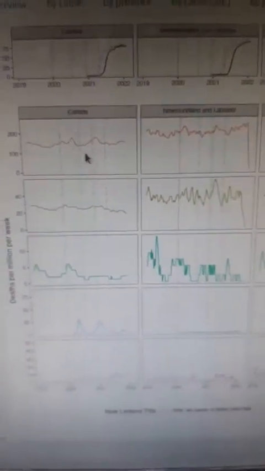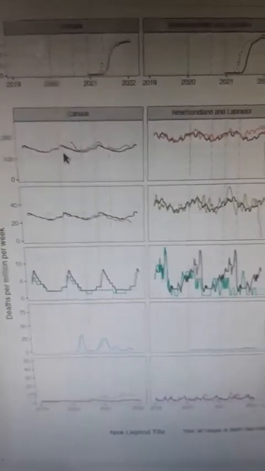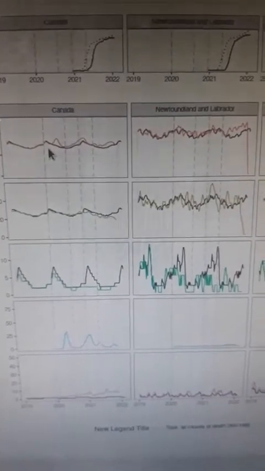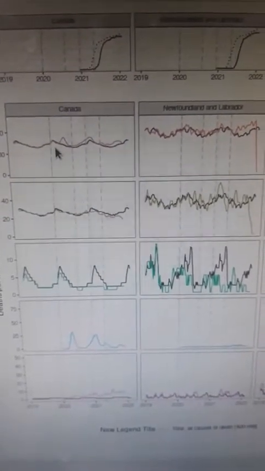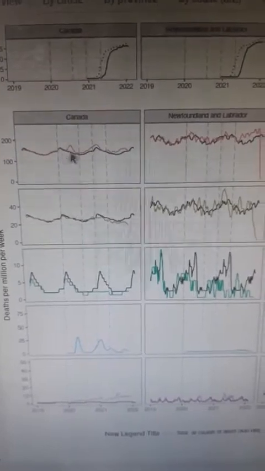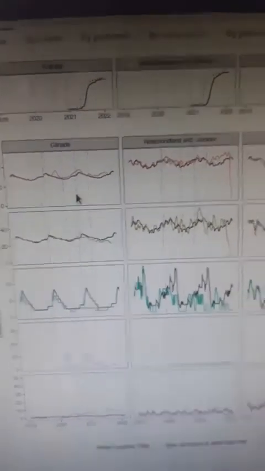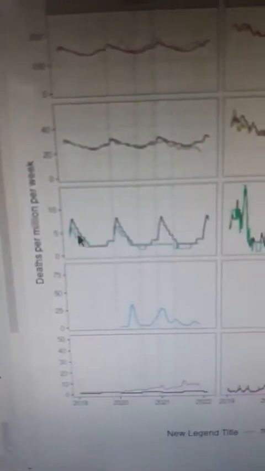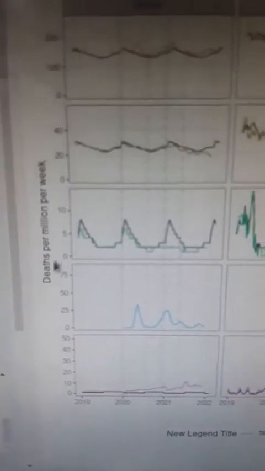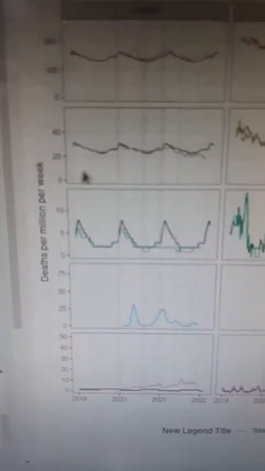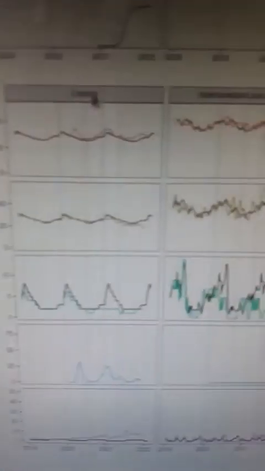Now when you click show excess deaths, you would see a new black line added on top of each image. What this black line means is the weekly average for pre-pandemic. Let's talk a little bit about those numbers. Each number shows you deaths per million per week for each of these regions.